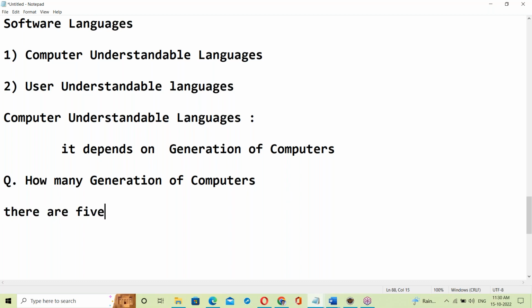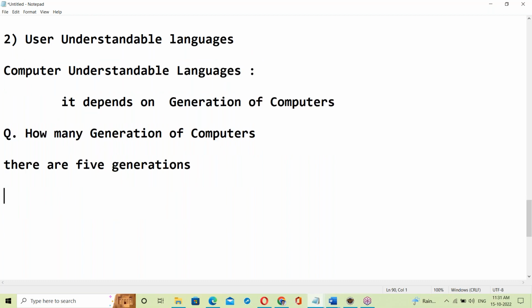Yes, there are 5 generations of computers. Totally 5 generations. What is the first generation computer? First generation computers were with vacuum tubes. Second generation computer,